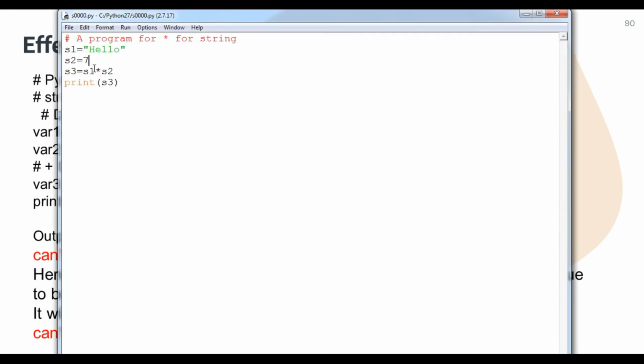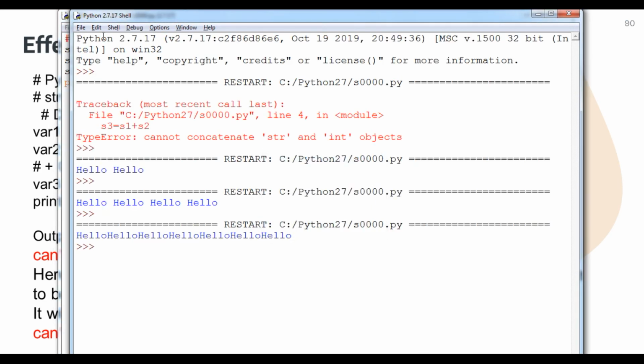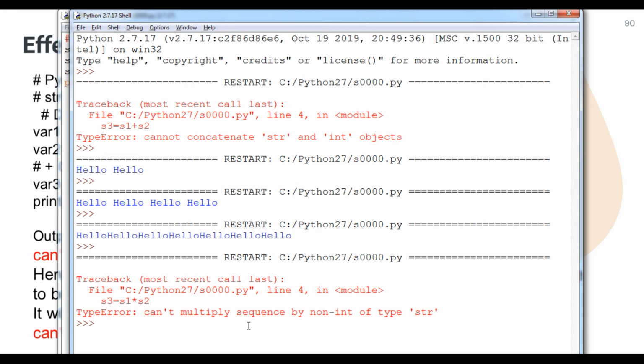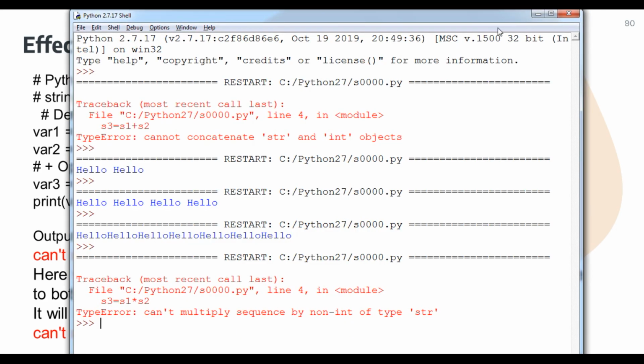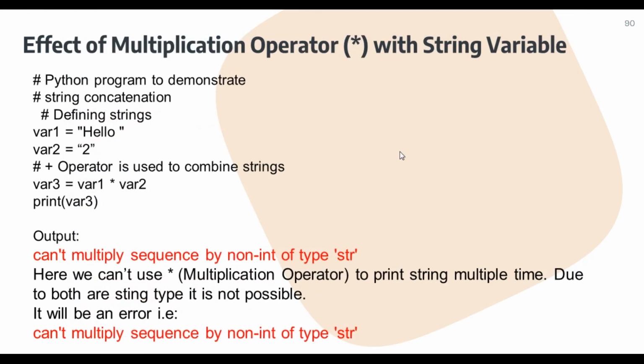Now we come back to our program. Suppose 7 is a string, and I multiply and run it. You can see the error: can't multiply sequence by non-integer type. It means, student, whenever you use the multiplication operator with a string, both variables should not be strings; one of them should be a string and the other should be at least an integer. After that you can use the asterisk, the multiplication operator, to print the string multiple times.